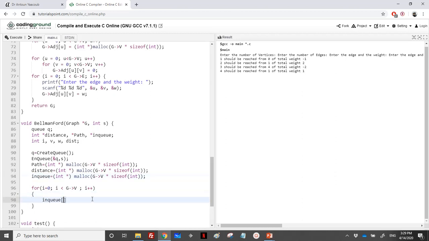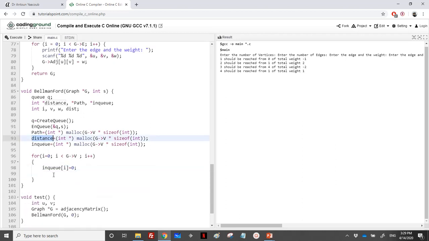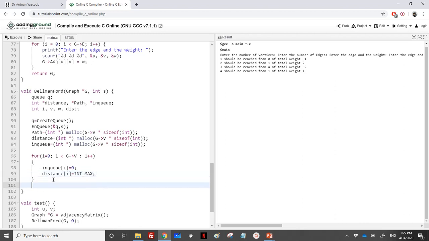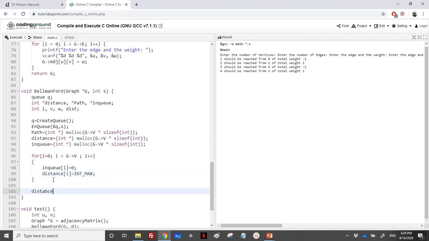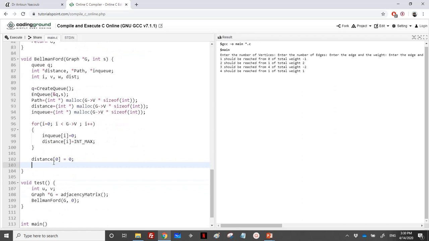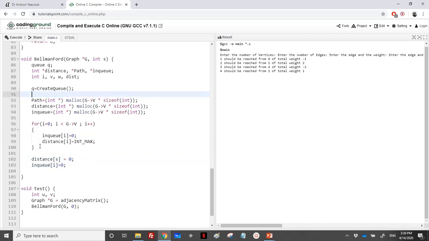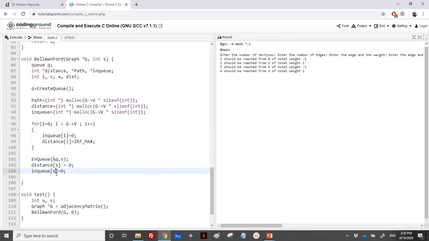So inq of I would be equal to 0, and the distance of I would be equal to int max, so it's the maximum integer that we can encounter in C. And of course, at the first, distance of 0 would be equal to 0, and inq of s, not 0, it's s, the source, and the inq of s, it's 1, because I've just, let's place it here, so it's better that it's equal to 0.